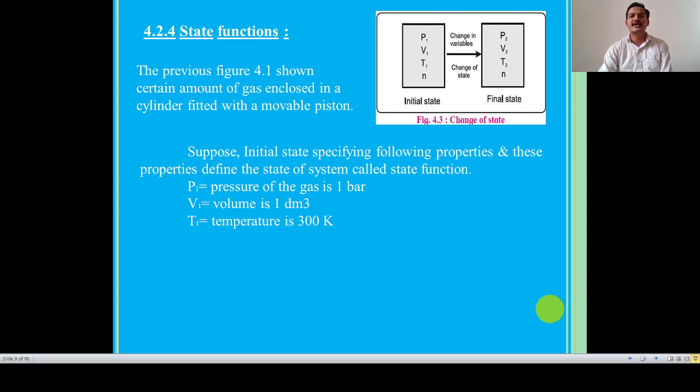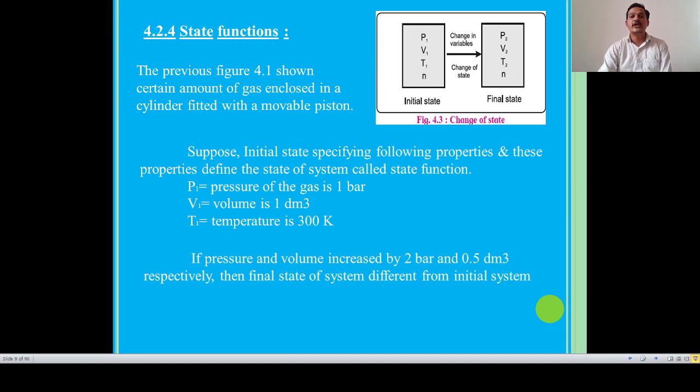For that particular ideal gas or any gas, the pressure is 1 bar, the volume is 1 decimeter cube, and the temperature is 300 Kelvin. This is our initial state, and it is specified by the following properties: P1, V1, and T1. So these are indicated as state functions.